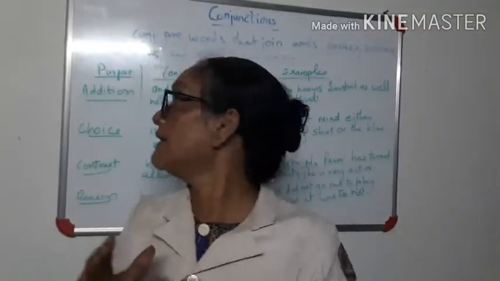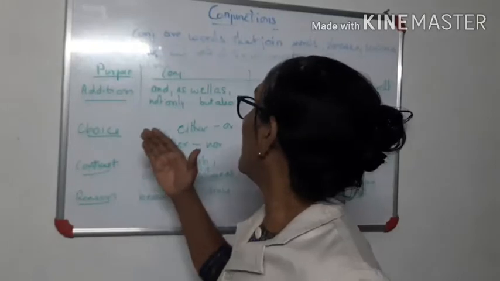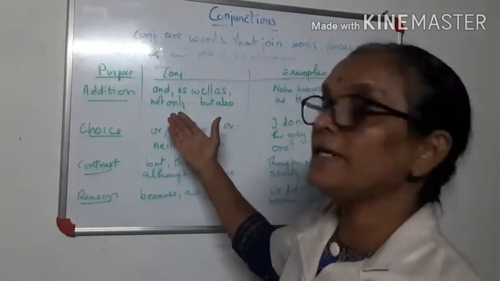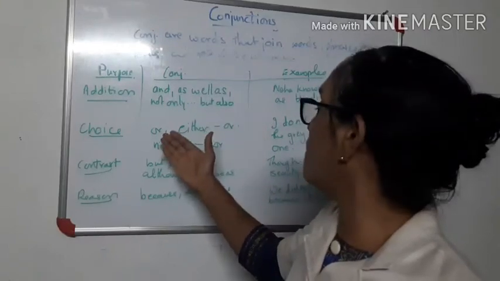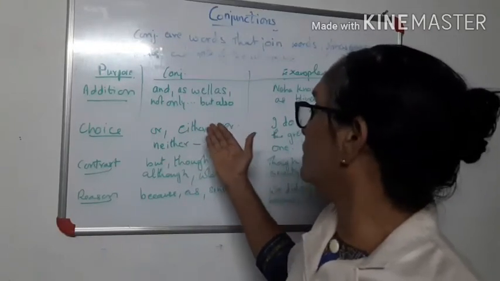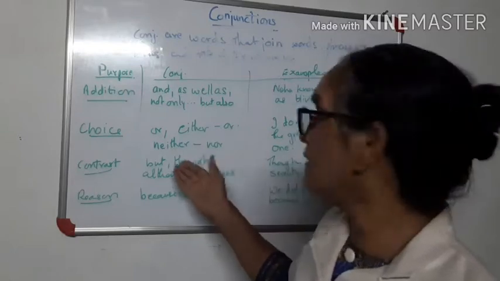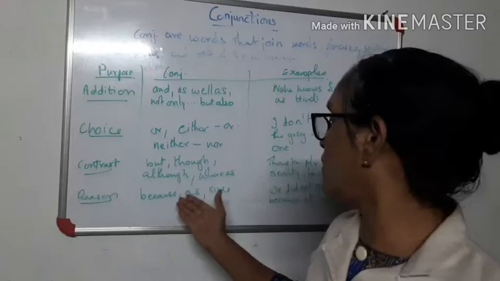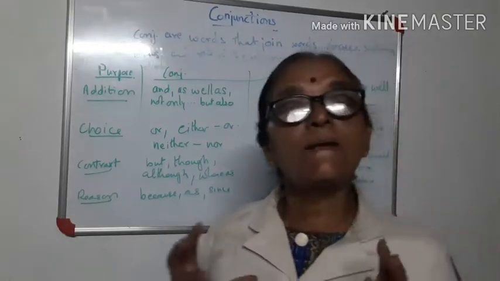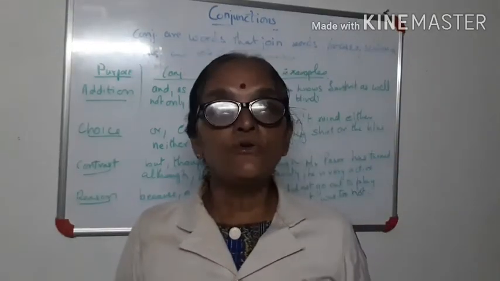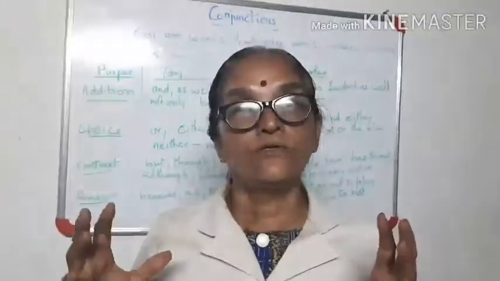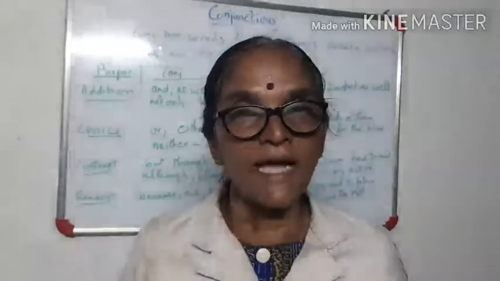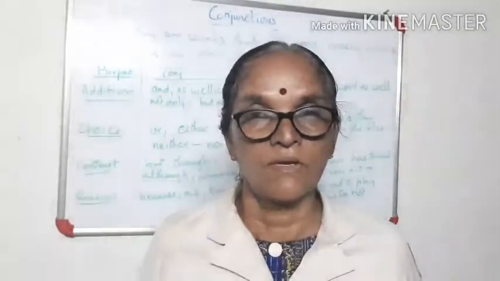And the words are like and, as well as, not only but also, or, either or, neither nor, but, though, although, whereas, because, as, since. There are many words which you use to join two sentences, two phrases, two words, and two clauses.